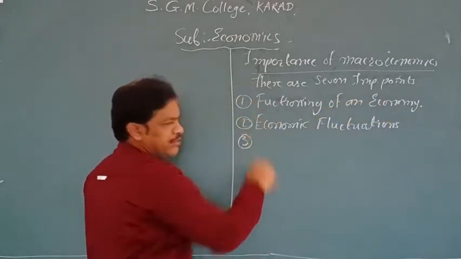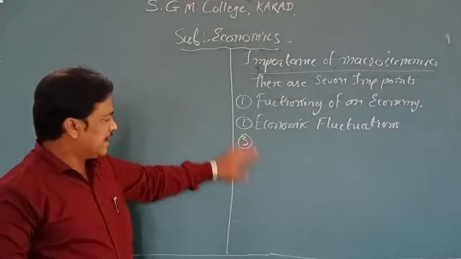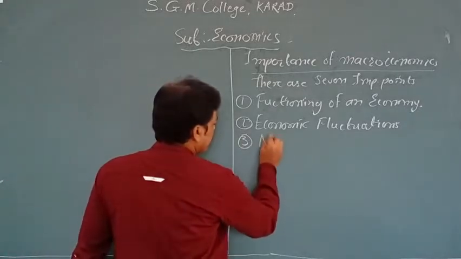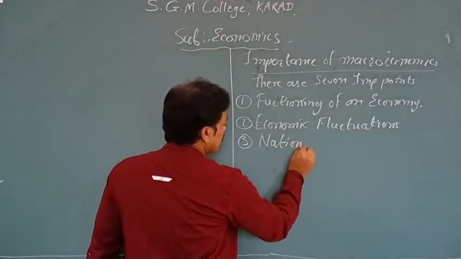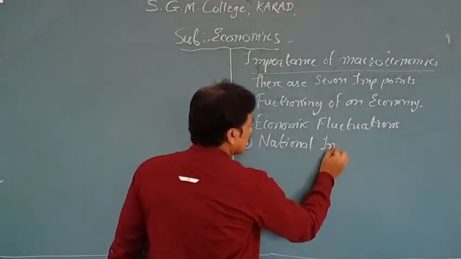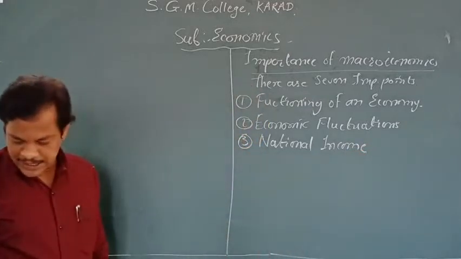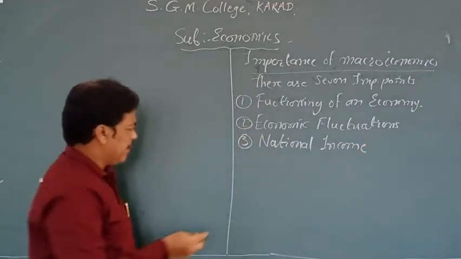First I will write all the points one by one and I will explain each point in detail. Point number 3, that is about national income. Point number 4, that is about economic development.